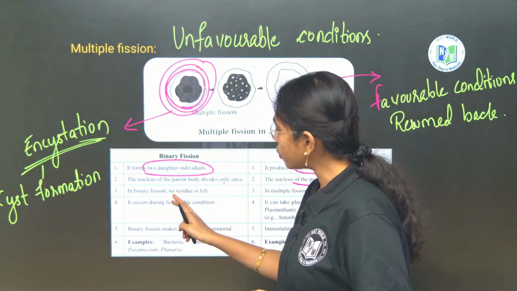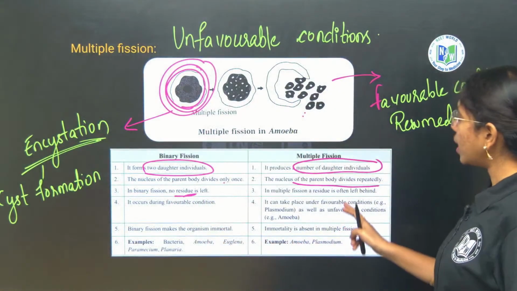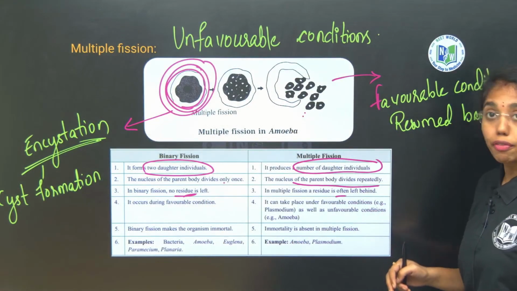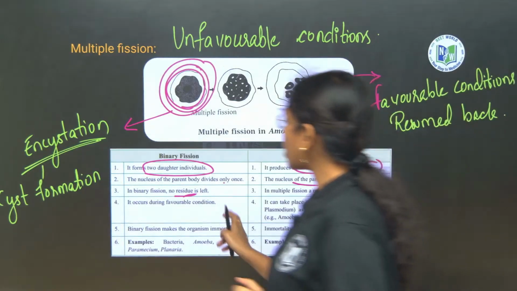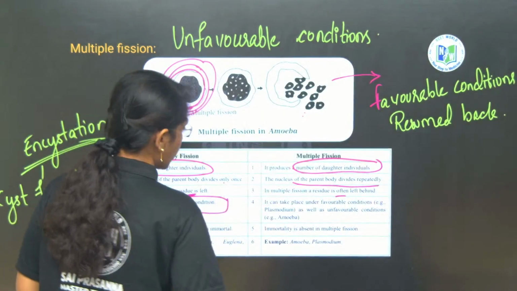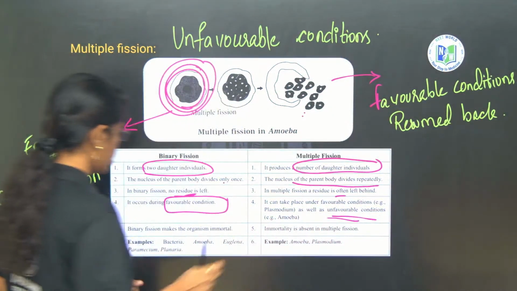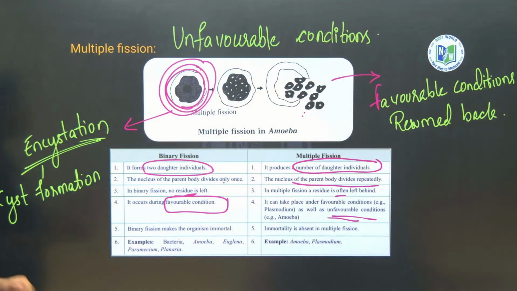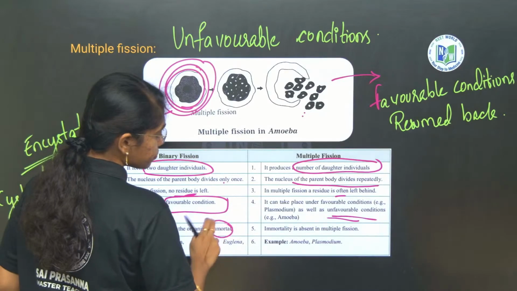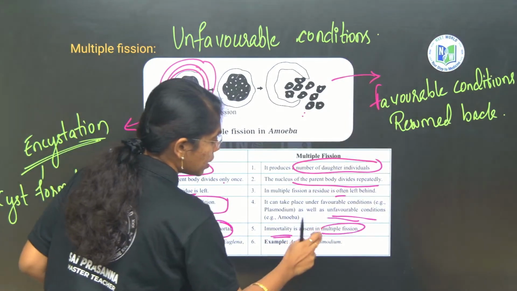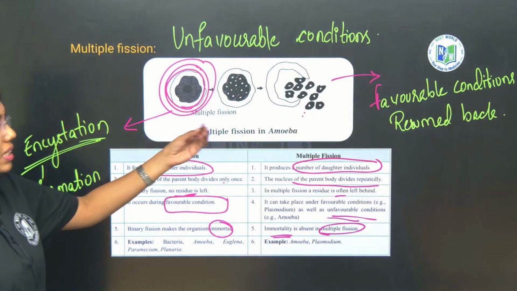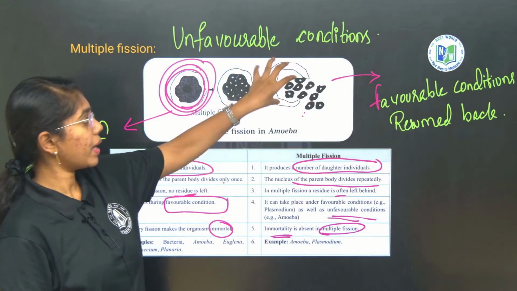Here in binary fission there is no residue left, but in multiple fission a residue is often left behind. Binary fission occurs during favorable conditions, and multiple fission occurs during unfavorable conditions. Binary fission makes the organism immortal, and immortality is absent in multiple fission because once all the daughter cells are released, the parent cell will die.